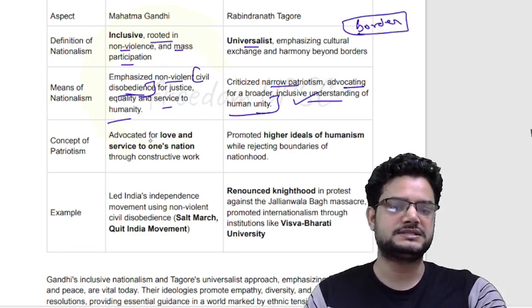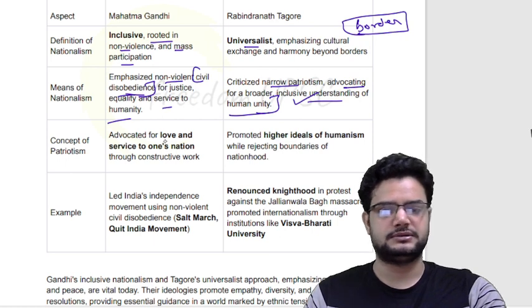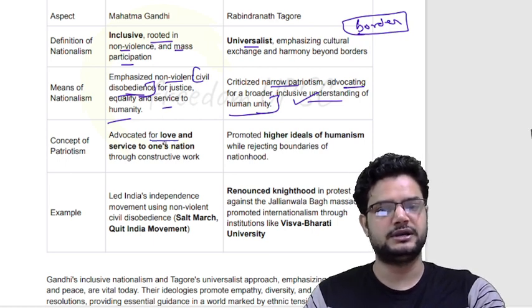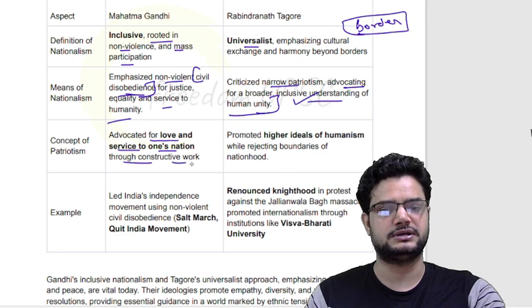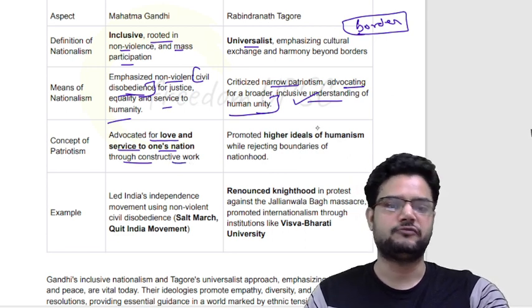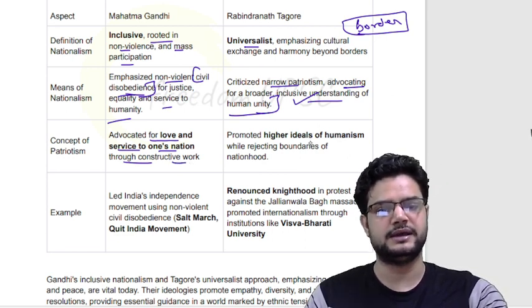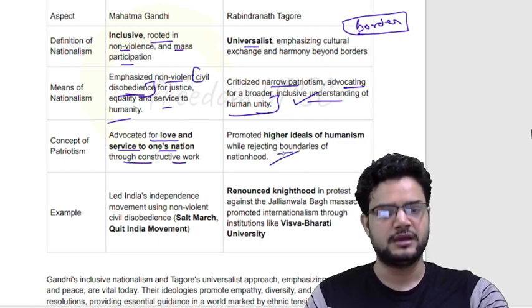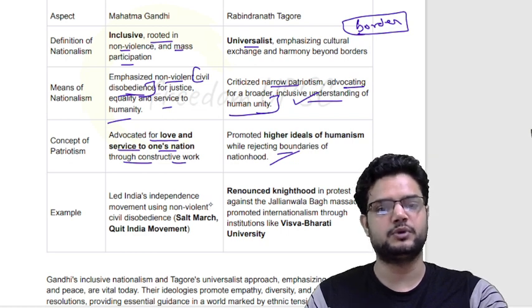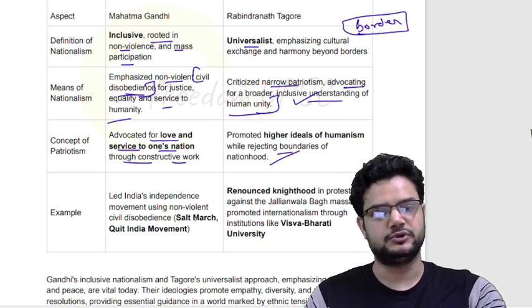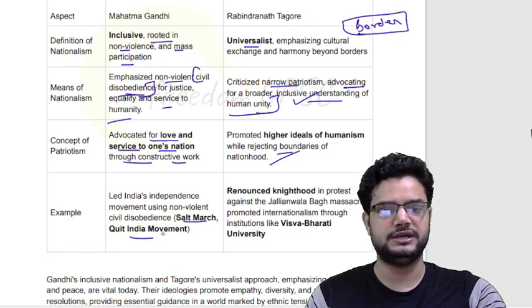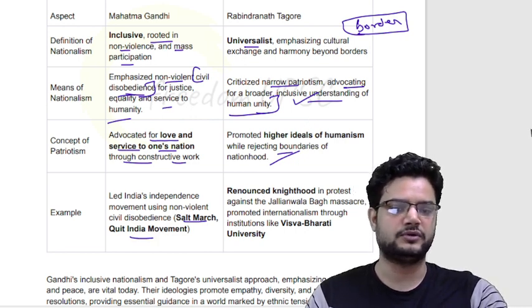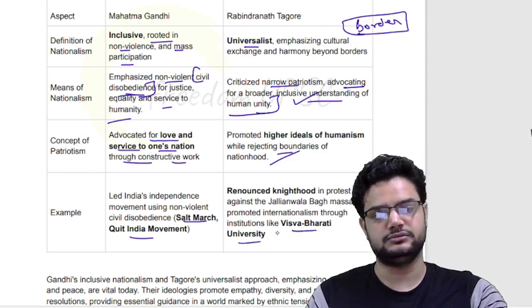Now coming to the concept: for Gandhiji, it is love or service to one's nation through constructive work, whereas for Rabindranath Tagore, it is to promote higher ideals of humanism and reject the boundaries of nationhood, as I have mentioned earlier too. You can give an example of how Gandhiji propagated his nationalism through the Salt March and the Quit India Movement, non-violent civil disobedience, whereas Tagore advocated his nationalism by developing educational institutions like Vishwa Bharati University.